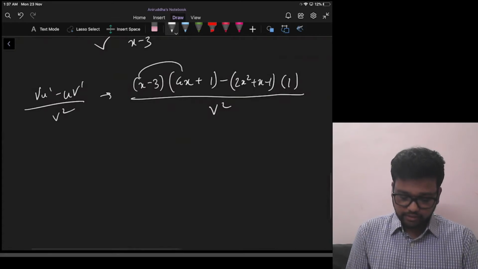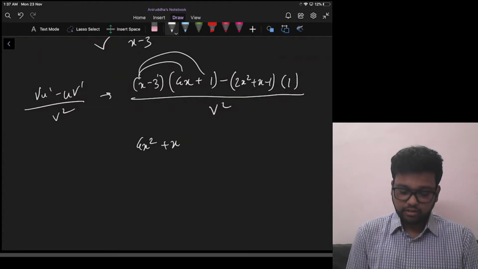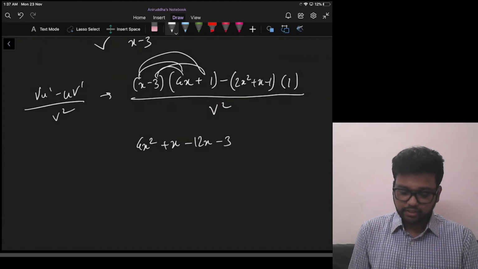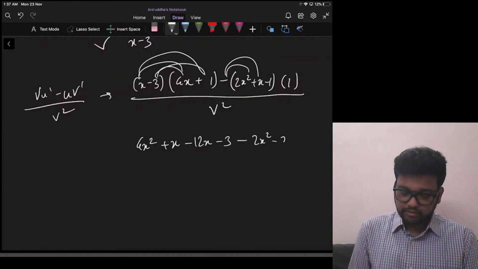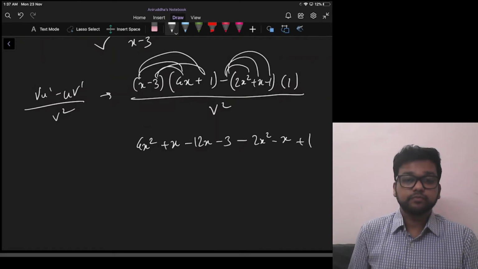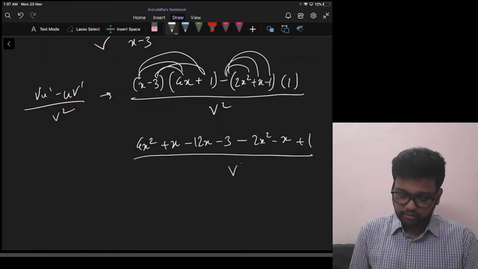x into 4x is 4x², x into 1 is plus x, minus 3 into 4x is minus 12x, minus 3 into plus 1 is minus 3, minus 2x², minus x, and minus minus plus 1 divided by denominator square.